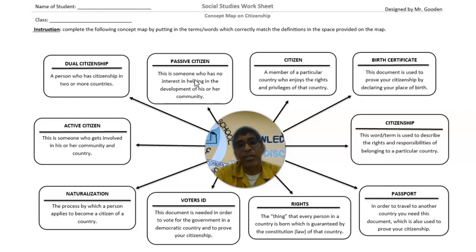So let us say, for example, somebody tells Mr. Good some bad word in the class, and Mr. Good goes and complains, and the dean of discipline comes. You were in the class when the student tells Mr. Good the bad word, and the dean asks which student inside there told Mr. Good the bad word, and the rest of you sit down and you don't say anything. You're being a passive citizen. And other words for a passive citizen are bad citizen, negative citizen, or we can also say an unideal or inactive citizen.